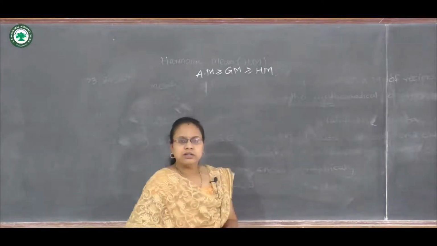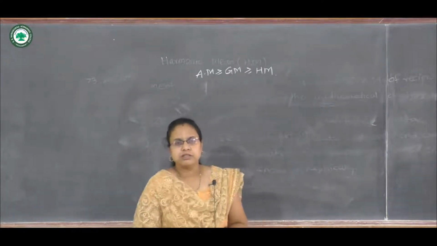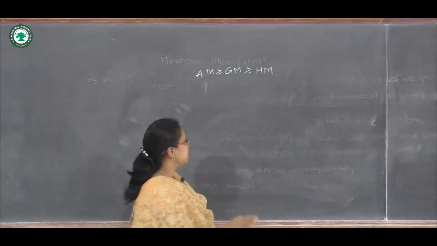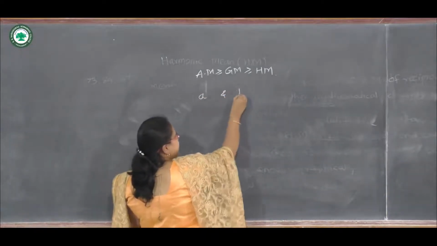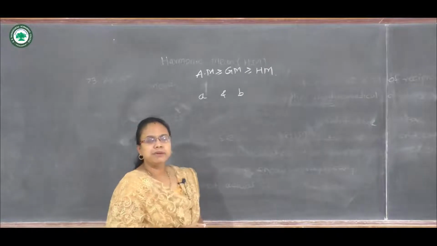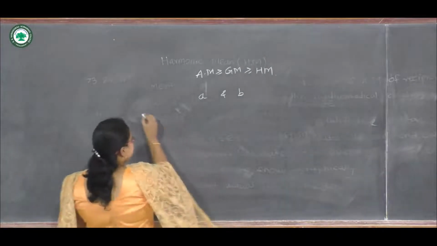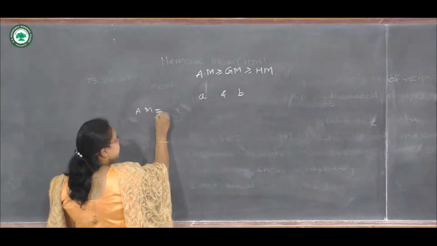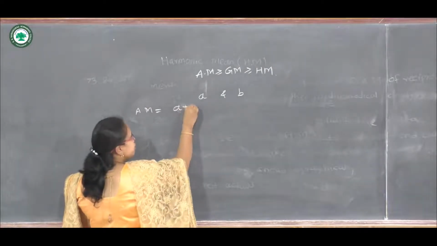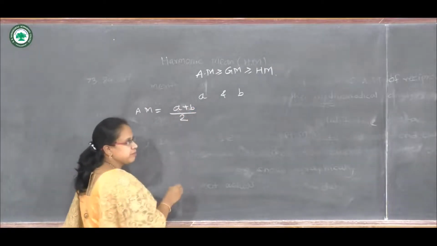for two observations. Suppose we have two observations A and B in our data set. By using the definition, arithmetic mean will be the addition of these two observations divided by 2.